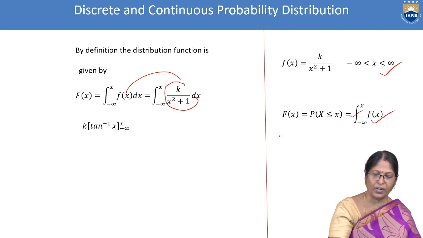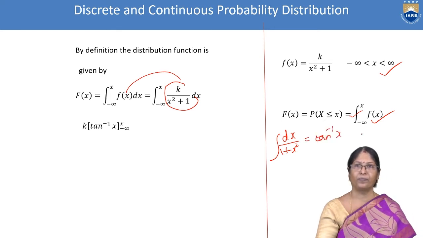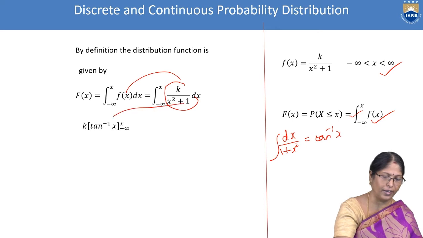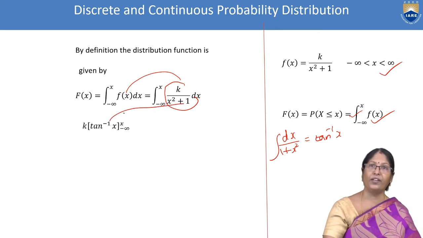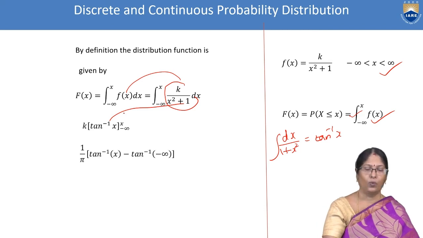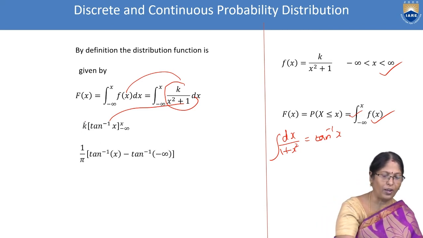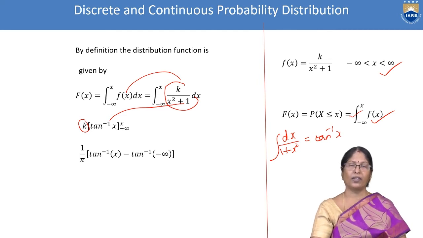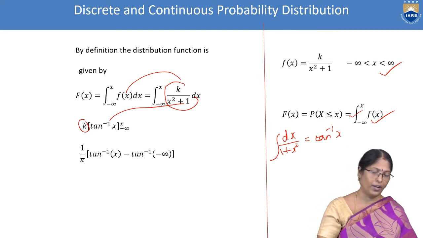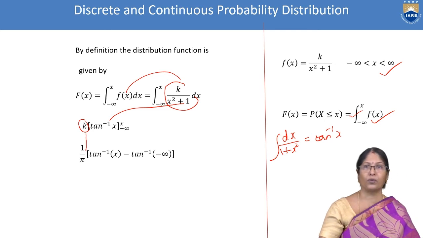We know the integral of dx by 1 plus x square is nothing but tan inverse x. That integral is tan inverse x from minus infinity to x. Now the k value, which we have just discussed in the previous slide, is substituted in the place of k.